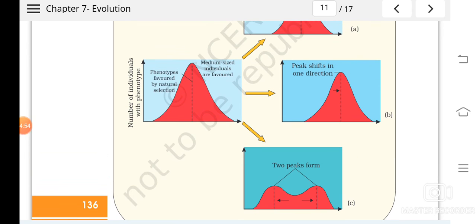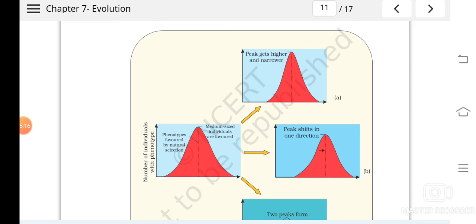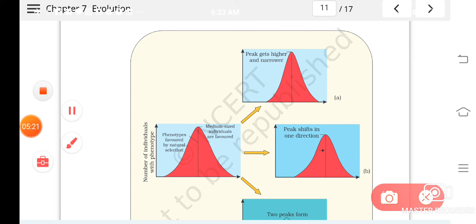You can see this is the parental population, and if natural selection operates in this way, that population will change into different populations like this. Here some phenotypes were there, like small sized, medium sized, and large sized. Here nature is selecting the medium sized individuals.